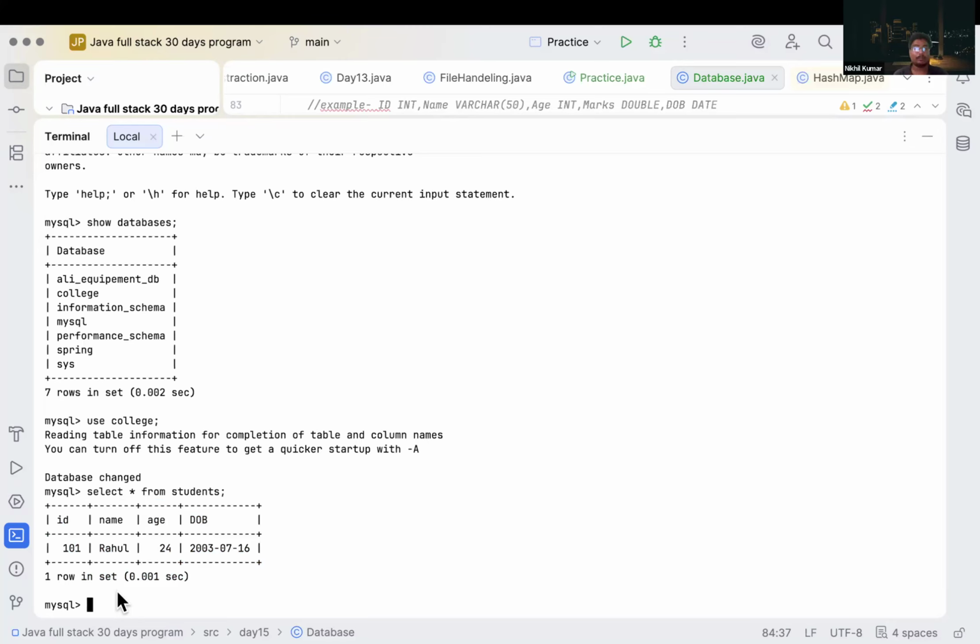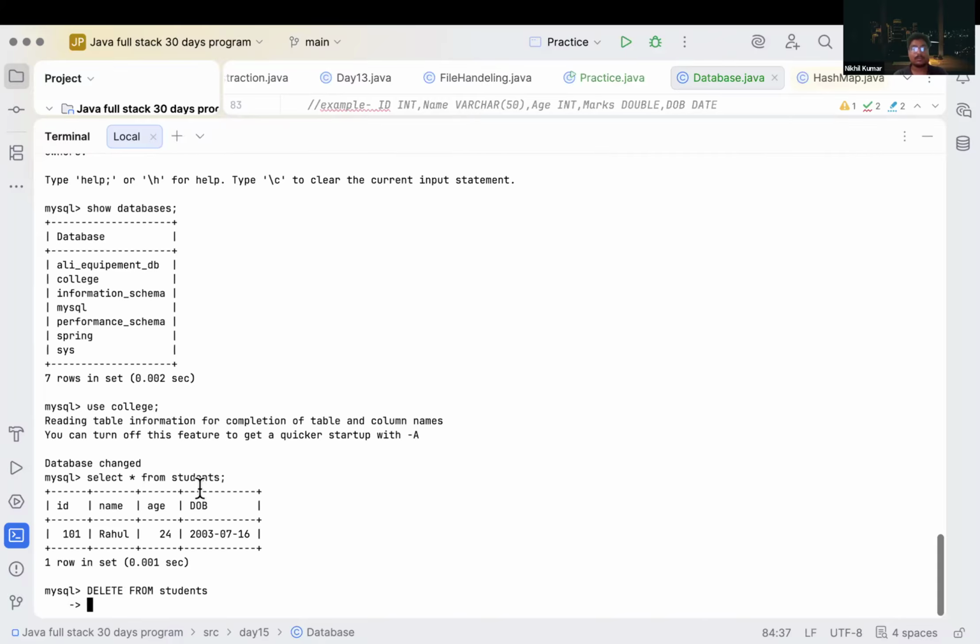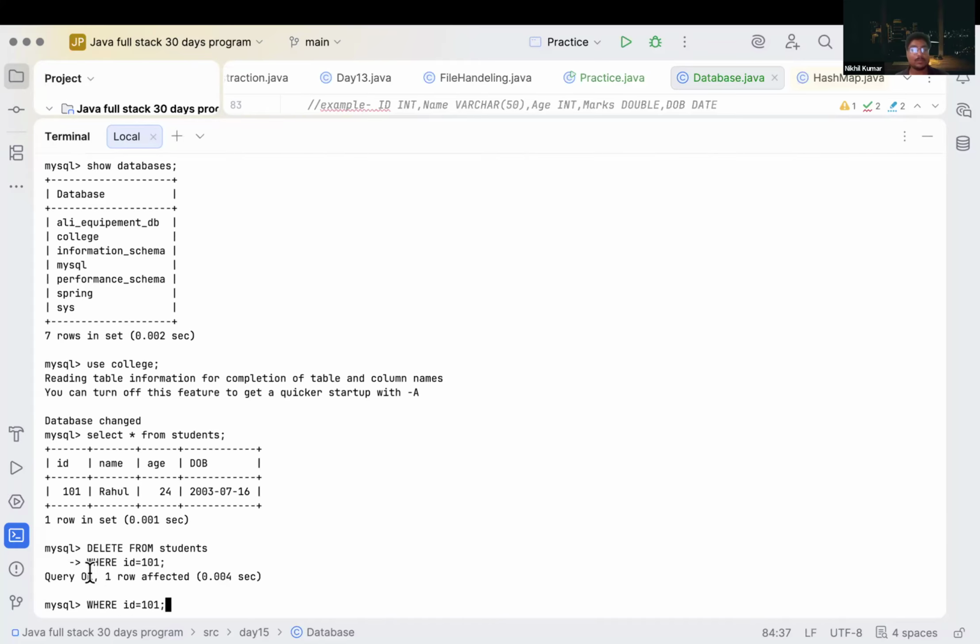Then how can we delete data? To delete the data, what can we use? Delete command. Delete from students. And what can we do? We have to provide the condition for where we have to delete. ID equal to 101. If we write it, will our data be deleted? If we run this line, will our data be deleted or not? Yes. If we run this line, our data will be deleted.